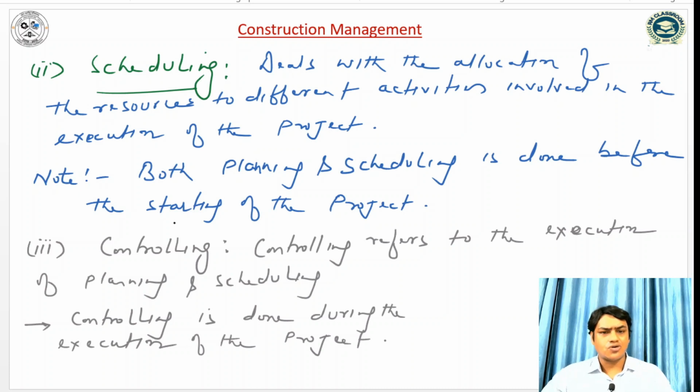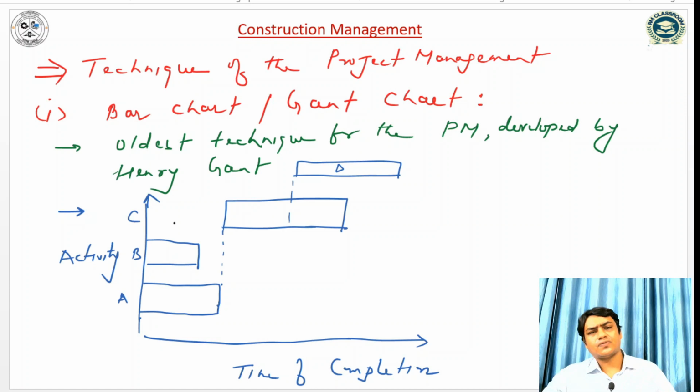The third is controlling. Controlling refers to the execution of planning and scheduling, and it is done during the execution of the project. So what are the different techniques of project management? There are four techniques of project management.